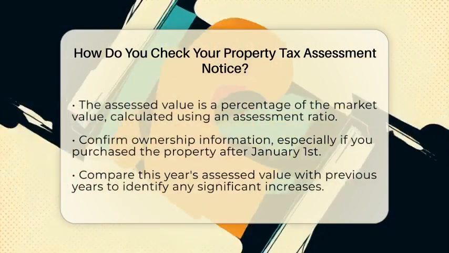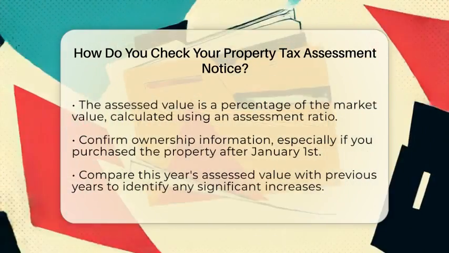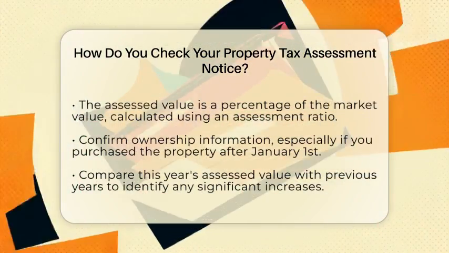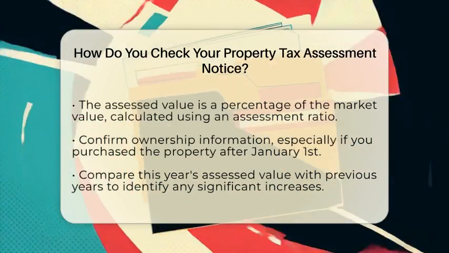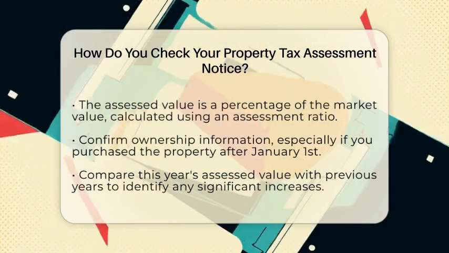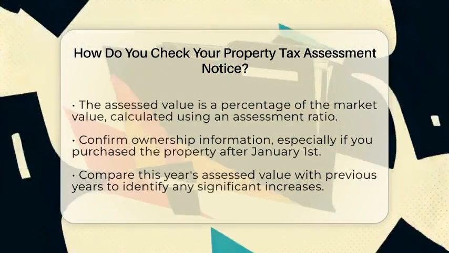Then, look at the ownership information. The notice will list who owns the property as of January 1st of this year. If you bought the property after that date, the previous owner's name might still appear. That's normal and will update next year.